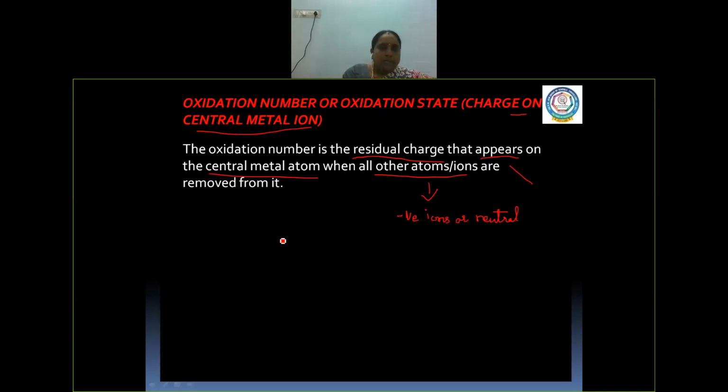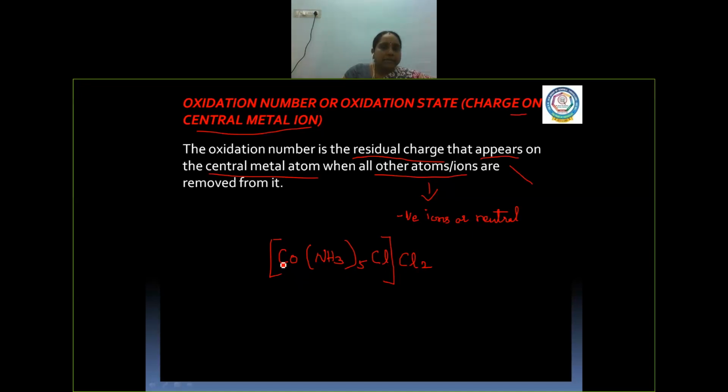For example, in this complex, cobalt is the central metal. Now we have 5 ammonia and 1 chloride in it, and the remaining 2 chlorides are counter ions. Now, how to calculate this oxidation number? You know the method.